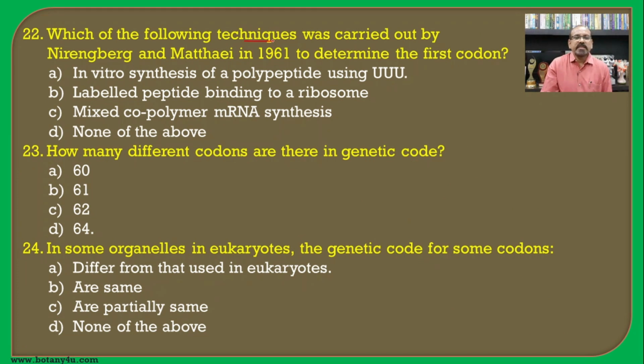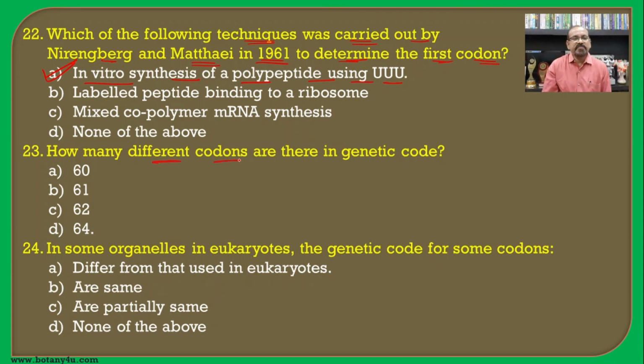Then which of the following techniques was carried out by Nirenberg and Matthaei in 1961 to determine the first codon? If you see the complete process which was carried out by Nirenberg, they synthesized the polypeptide chain with the help of multiple uracils, and this is known as the in vitro synthesis of the polypeptide using UUUU. So A is the correct answer for this question.